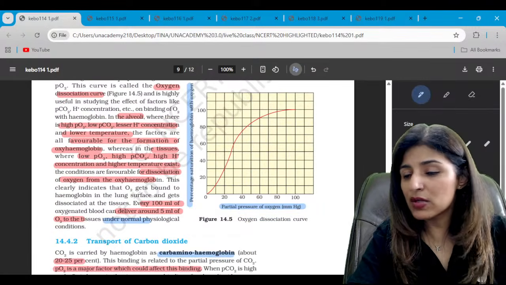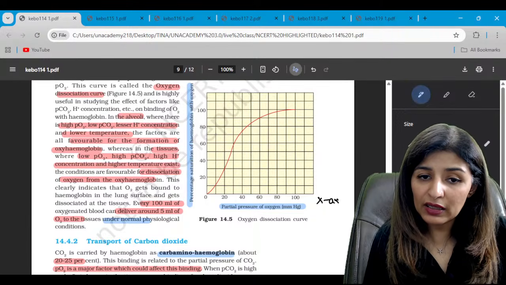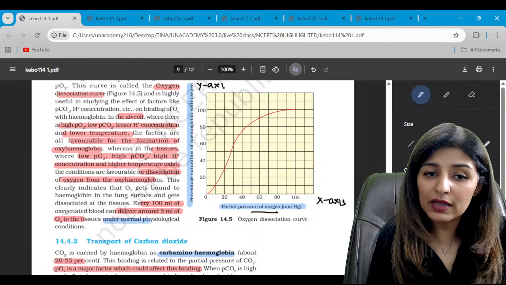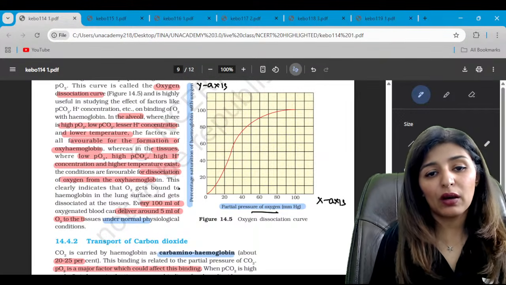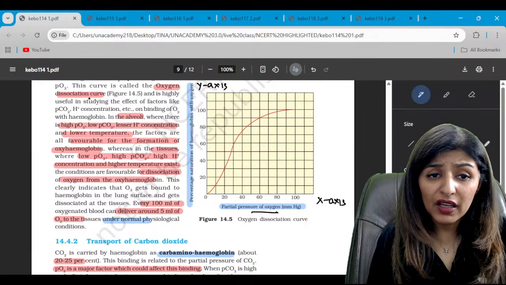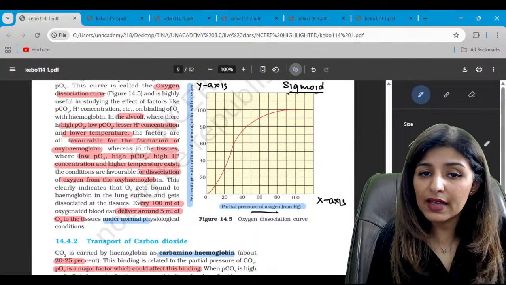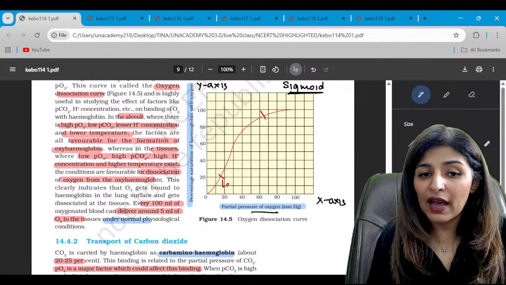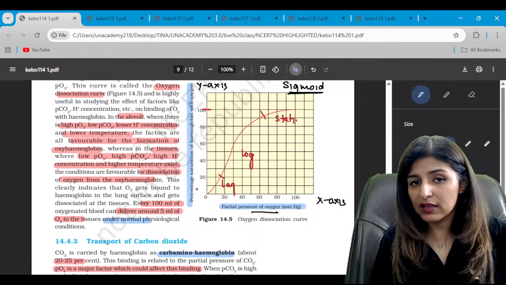Now this is the famous ODC, that is the oxygen dissociation curve. See, on the x-axis we are taking the partial pressure of oxygen in mm mercury, and along the y-axis we are considering percentage saturation of hemoglobin with oxygen, right? Now, what type of graph do we get? We get a sigmoid curve, always an S-shaped curve. And whenever there is a sigmoid curve, there are always three phases. We have the lag phase, the log phase or exponential phase, and the stationary phase. The maximum saturation occurs, see here.